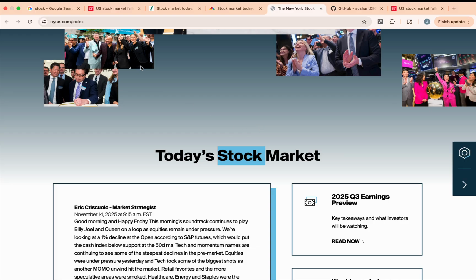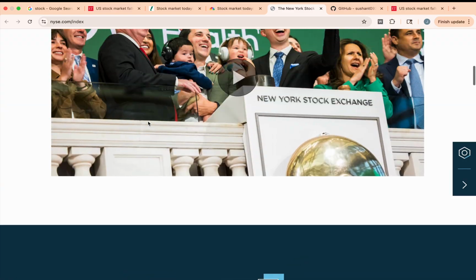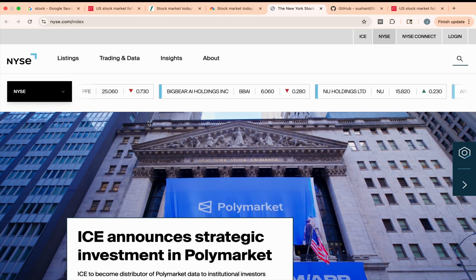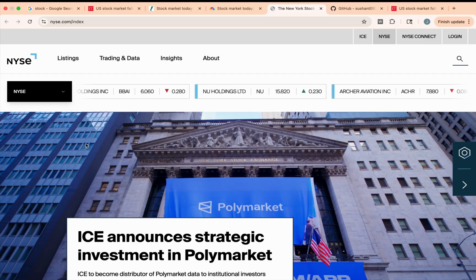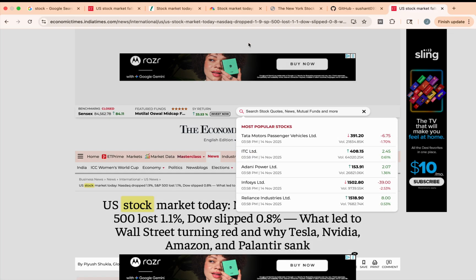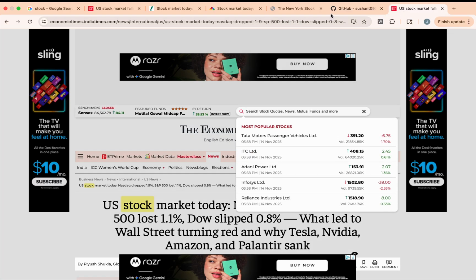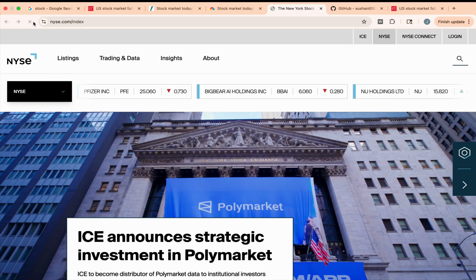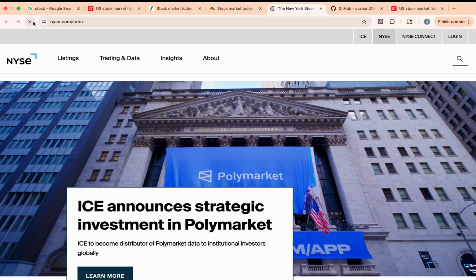But if I refresh this page and frequently visit this page, because the visit count also matters for hybrid ranking and temporal freshness, this page might come first, then this one, this page we just saw, Economic Times. Let's try to refresh this. Every time I refresh, it indexes and triggers the visits and counts those things. Let's frequently visit this page more.